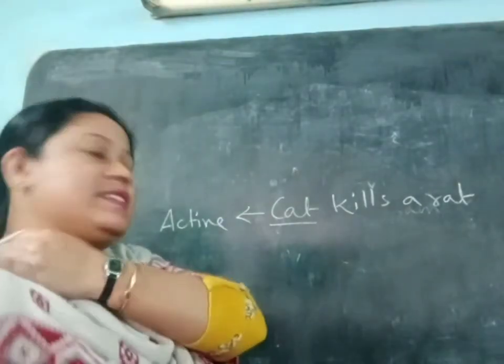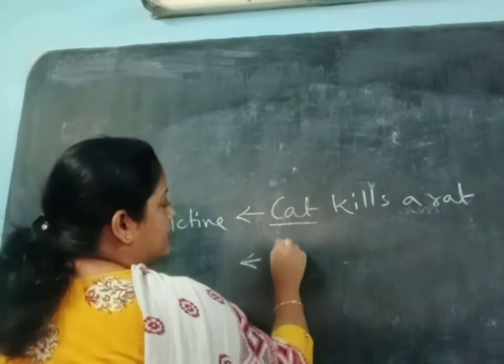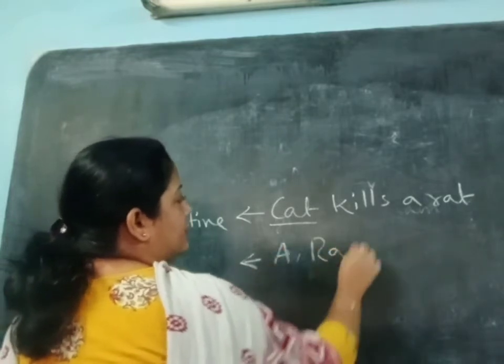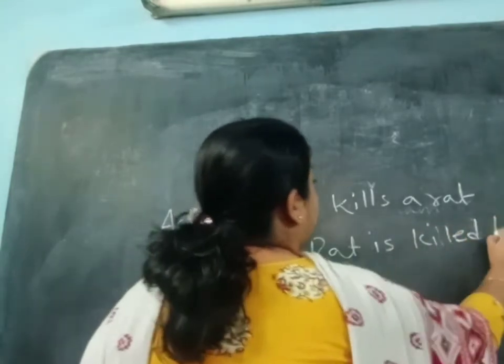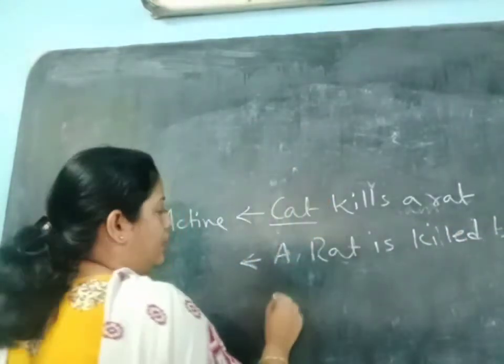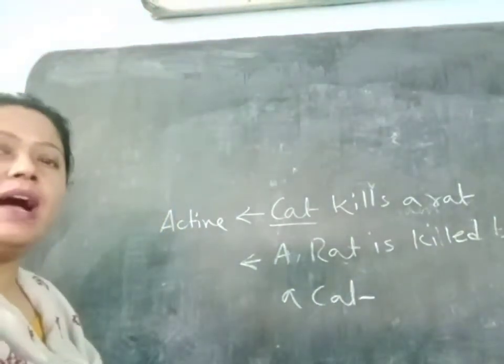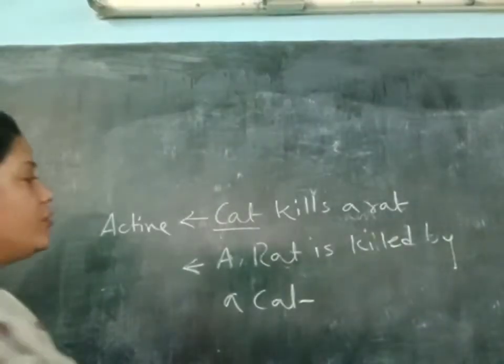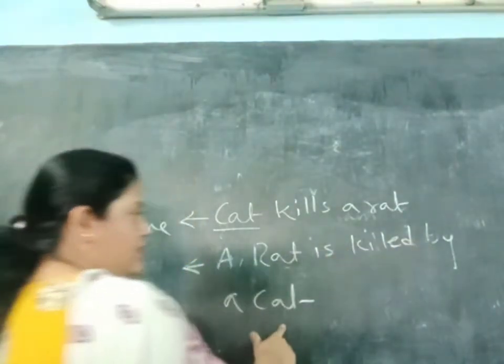Now what is called passive voice? If I write, a rat is killed by a cat. So here you can see a rat is killed by a cat.